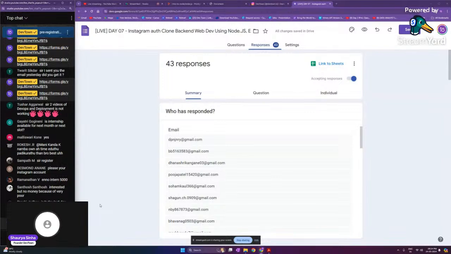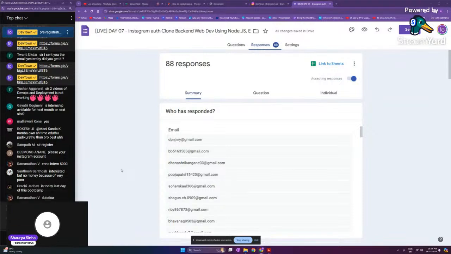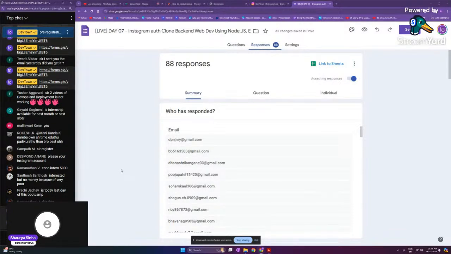So only 5 more seats are available, guys. 7 seats have already been taken up. Those who are interested, please make sure that you complete your pre-registration as soon as possible, because the last 5 seats are there. After that, we will not be able to help you guys out. That's the reason why we have kept the pre-registration fees at 500 rupees, so that you guys are not facing any kind of problems.